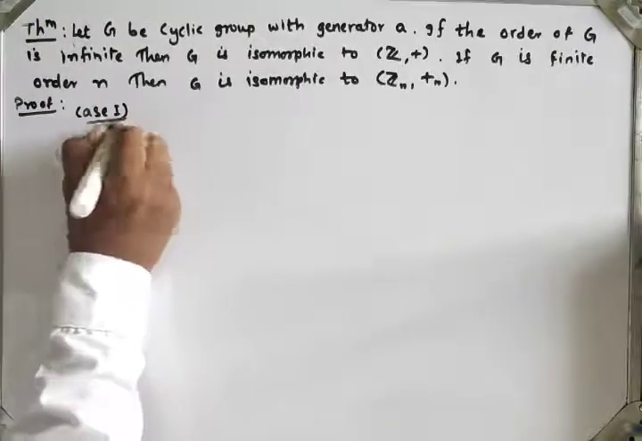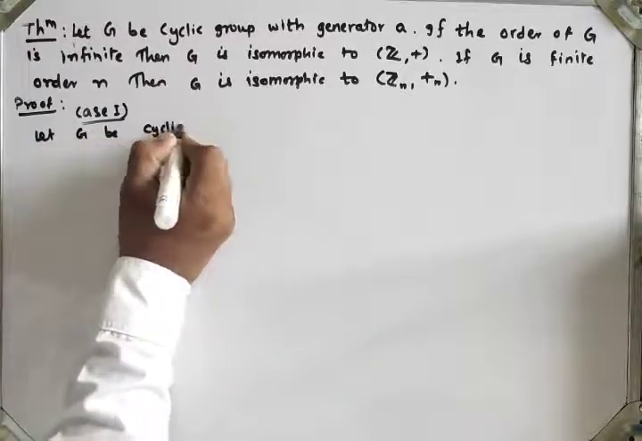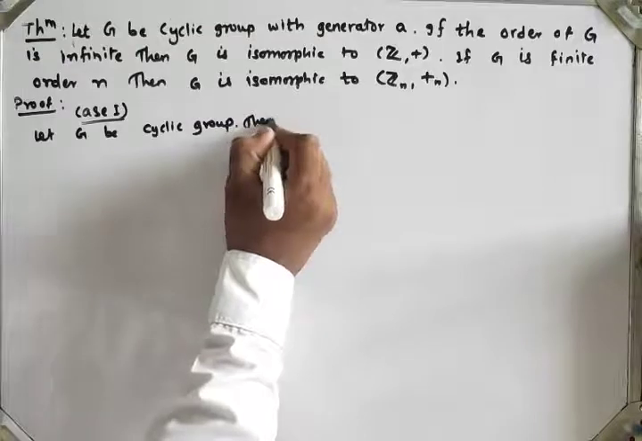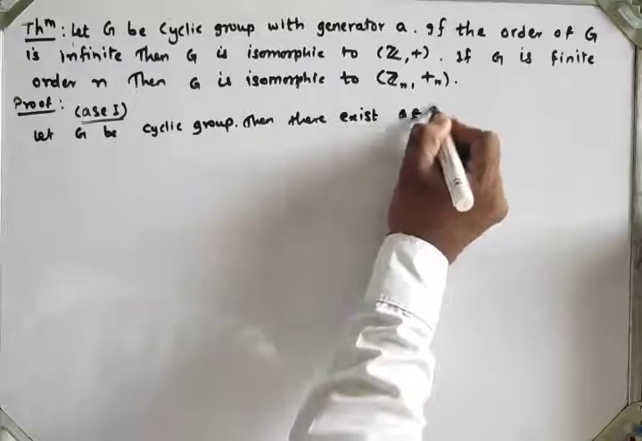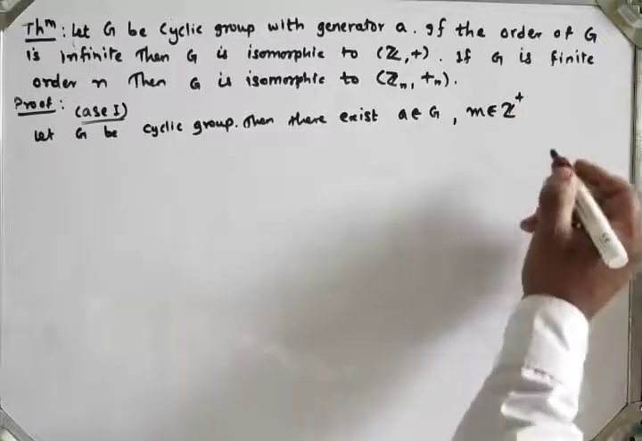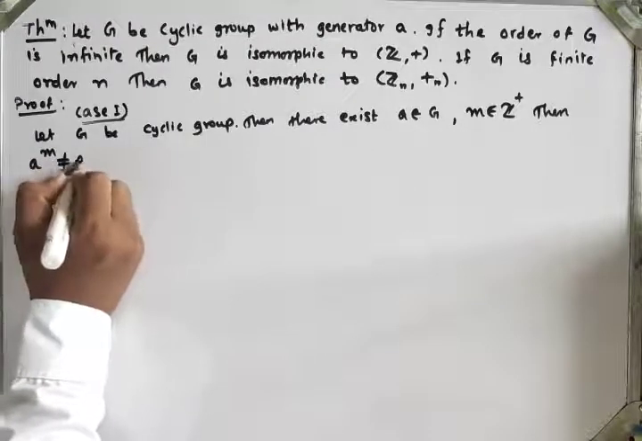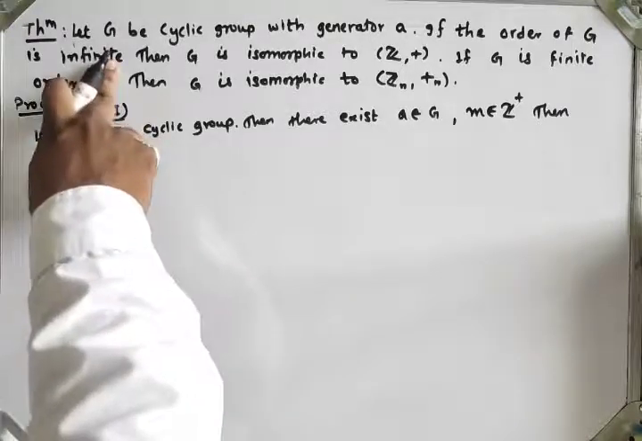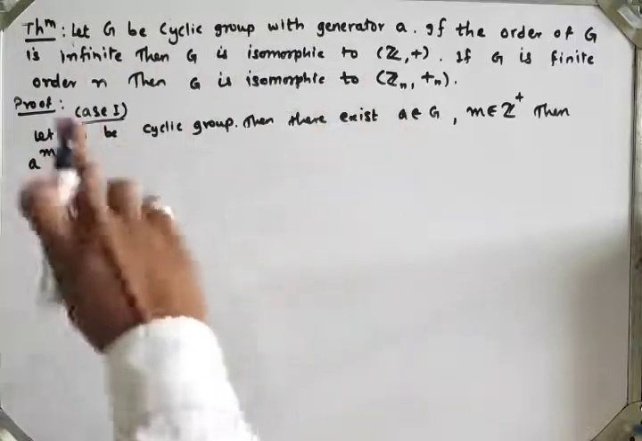So see case first. Let G be a cyclic group. Then there exists A belonging to G such that for M belonging to the set of positive integers, A raised to M is not equal to identity. Why is A raised to M not equal to identity? Because here the group is infinite, and it is cyclic, therefore there exists an element which generates the whole group.